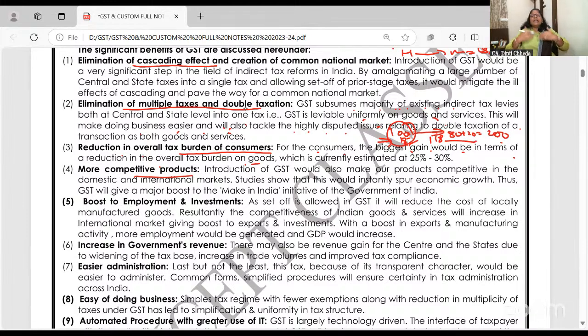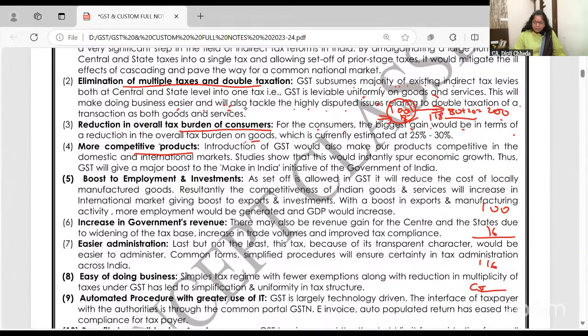So earlier the cost of the goods was heavy. It was not competitive because of 100 rupees cost, 16 rupees excise duty, then CST on top of that, and tax on tax. So much tax on tax. So now the products are more competitive in the domestic as well as the international market because of the set off.